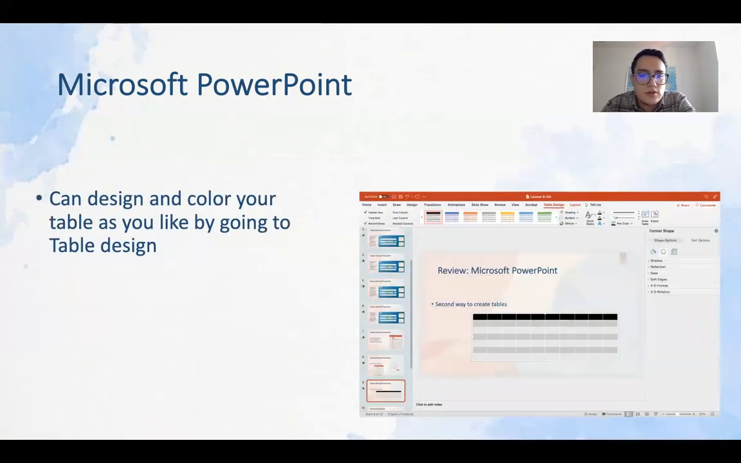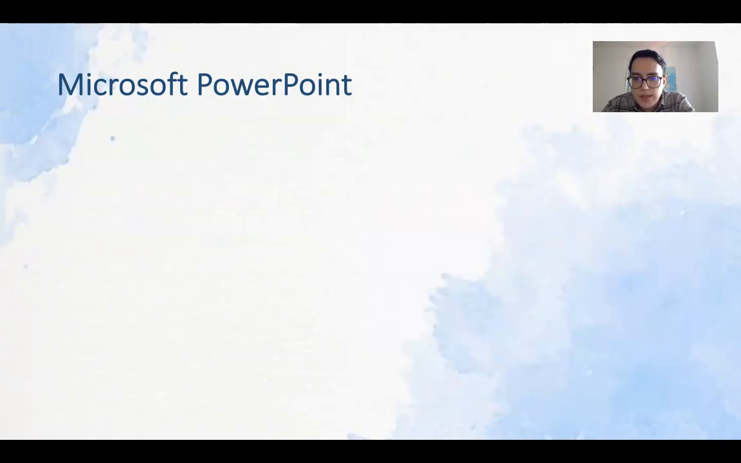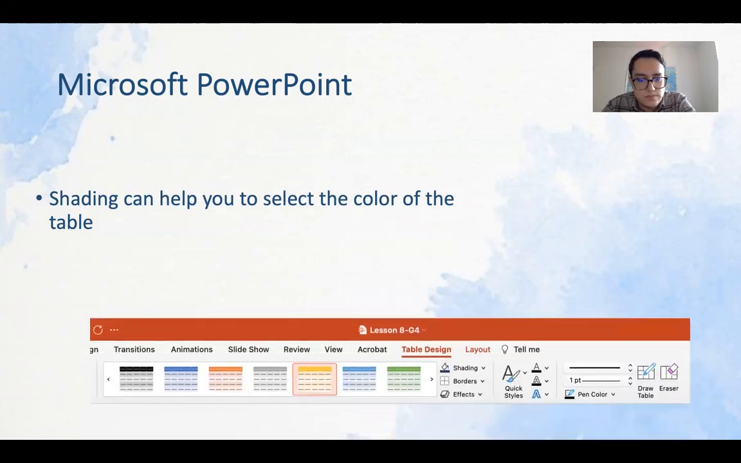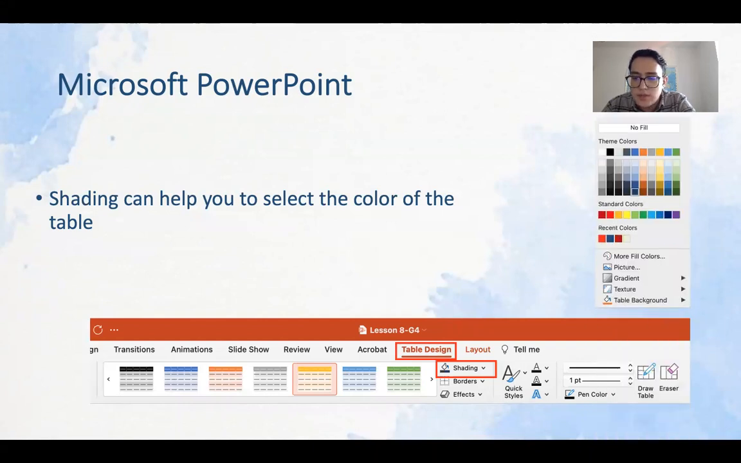You can design and color your table as you like by going to the table design. Here, you can choose any color that you need, any theme that you need, and you can add it here and edit it as you like for your table. Shading can help you to select the color of the table. So you can go to the shading area and you can click it and it will give you a palette of colors that you can choose from.